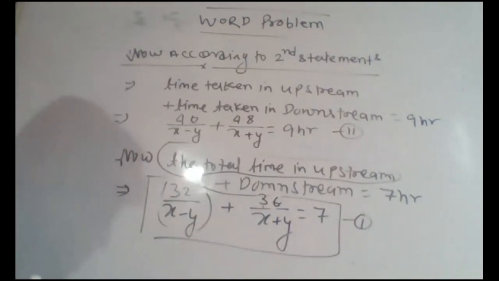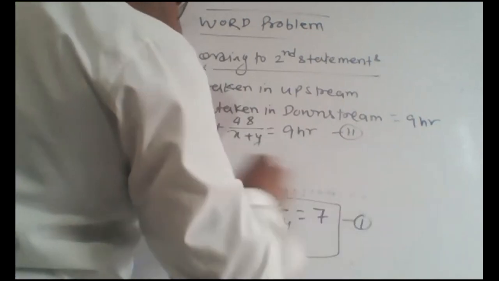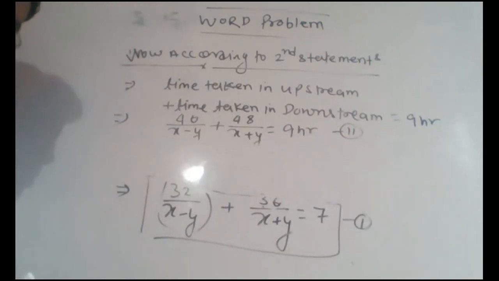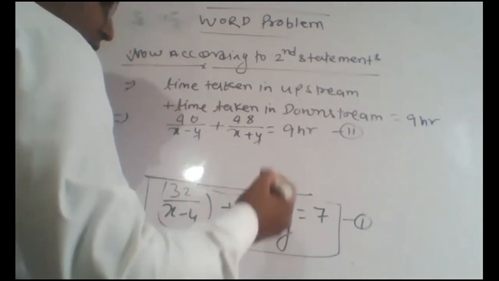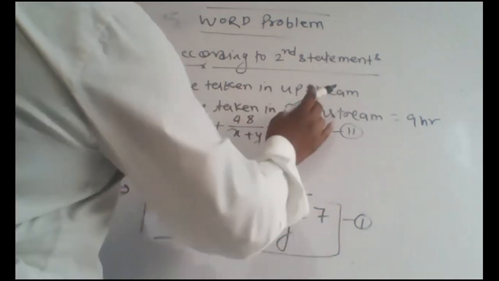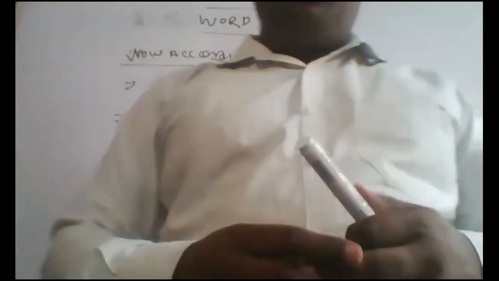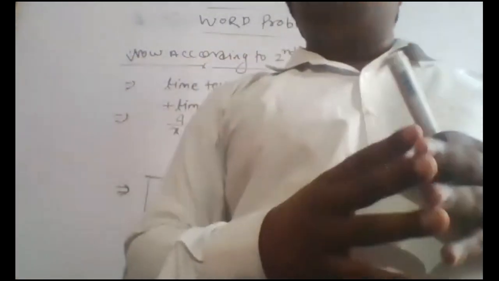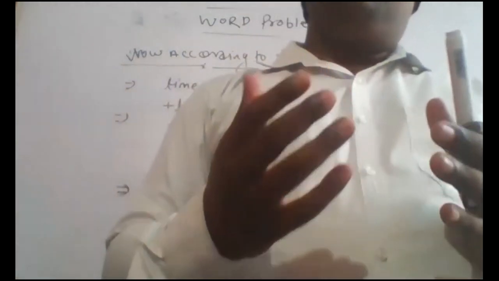Just write down, everyone. This is a very important question for your board also. The first equation: 32 upon x minus y plus 36 upon x plus y equals 7. And the second one: 40 upon x minus y plus 48 upon x plus y equals 9 hours. By this way, we get the second equation. Now it is going to be so easy, because we know very well how to reduce a given equation into a pair of linear equations in two variables.